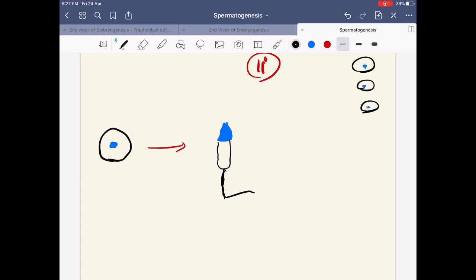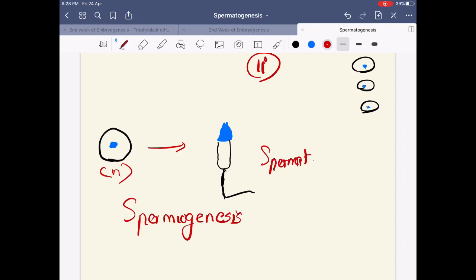This is actually the process of spermiogenesis. Clear? Spermiogenesis is actually the process by which your spermatid, which is again haploid, becomes a spermatozoa.